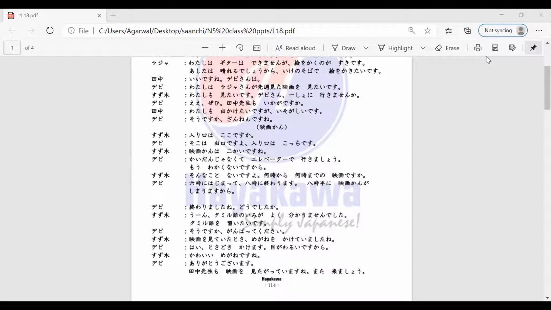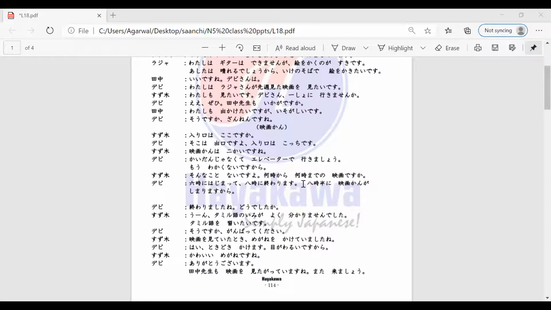So Suzuki-san is saying, Eiga o miru toki megane o kakemashita ne. Saying while watching the movie, you wore your glasses, didn't you? He's asking Devi-san. So Devi-san is responding to that, right?